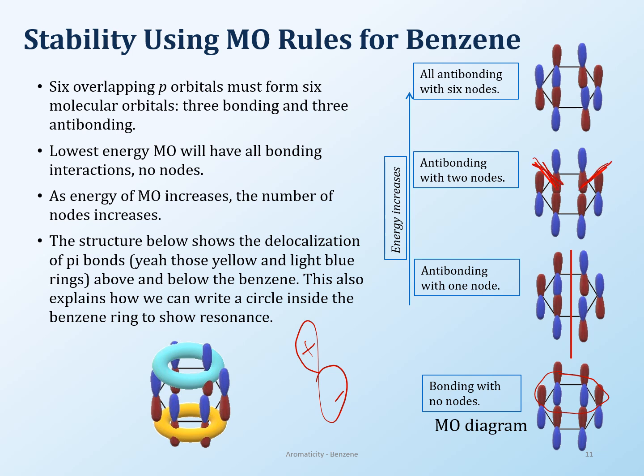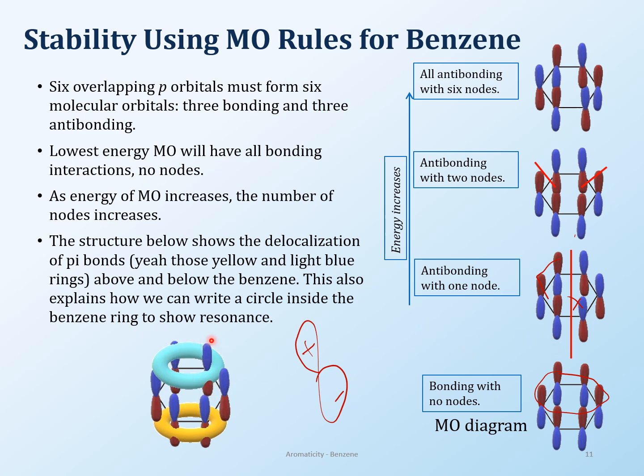Okay, so I've shown you the nodes here with the red line. Okay, so here these three are fine, these three are fine, but then here this is not fine, so here is the node, okay, in the middle. So the more nodes you have, the greater the instability, or the less stable the compound is, and that's really what's going on here. So which means that the most stable structure regarding using the molecular orbital for benzene is when all of the wave functions are on the same side, which is the lowest energy for benzene, and that's how it should be, because technically it's very stable.